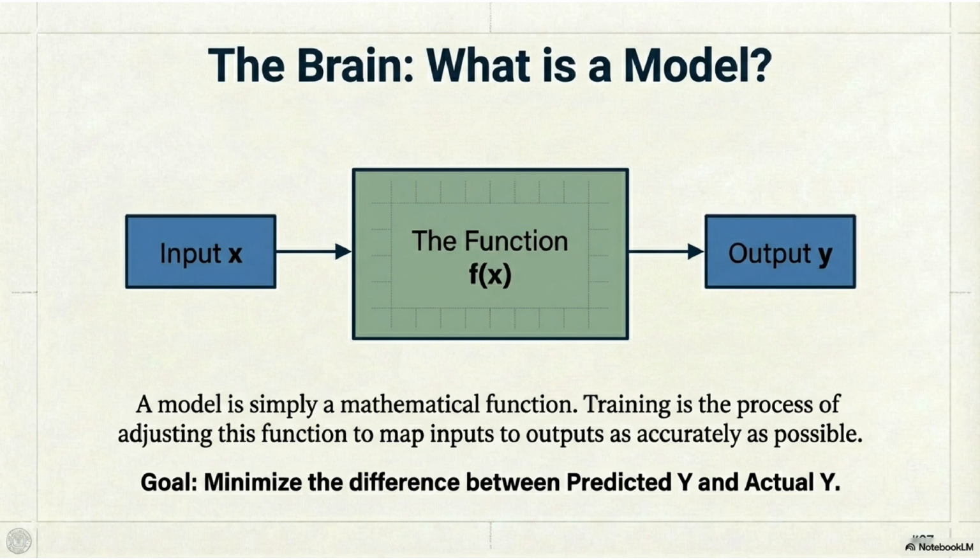A model is simply a mathematical function. Input x goes into function f(x), transforms it, output y comes out. Training means adjusting that function. Goal: minimize the difference between predicted y and actual y.